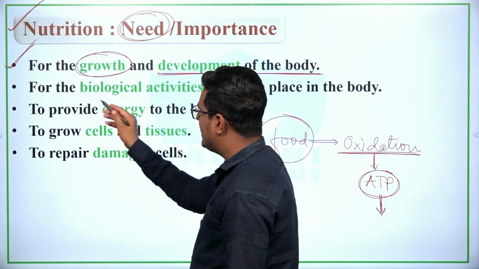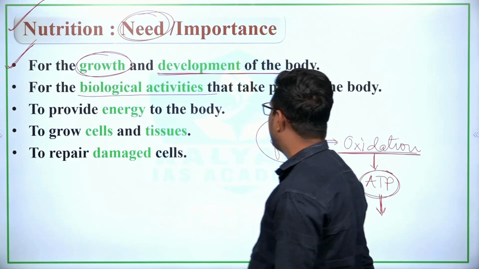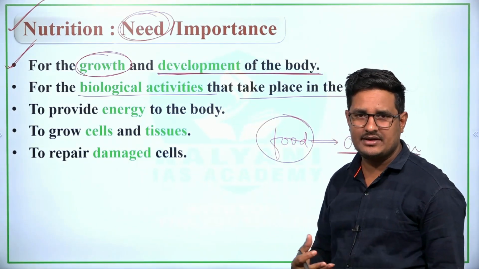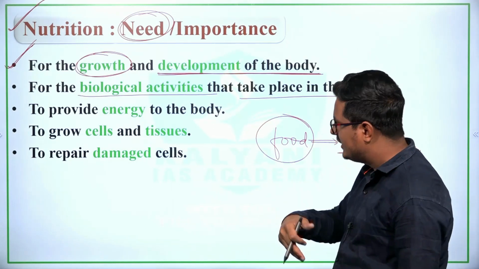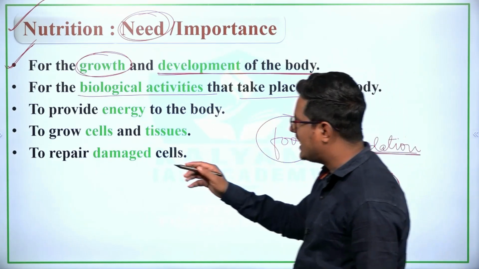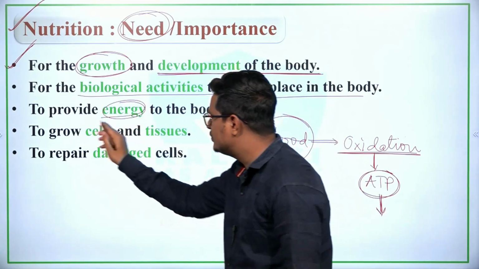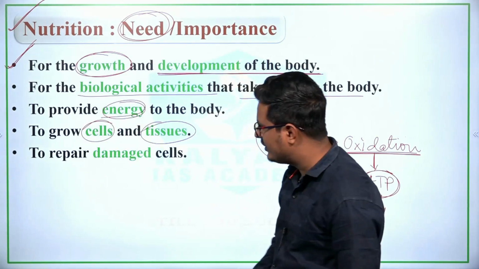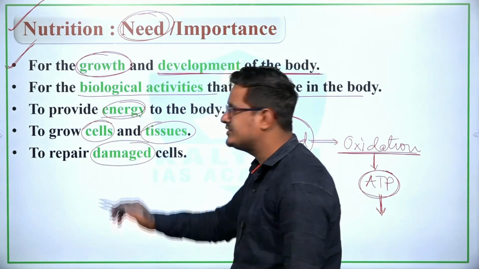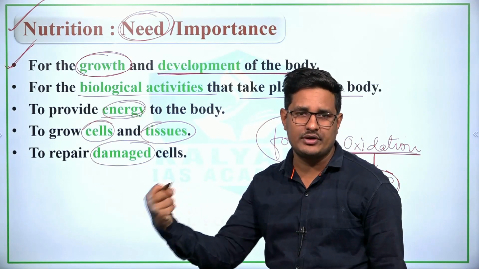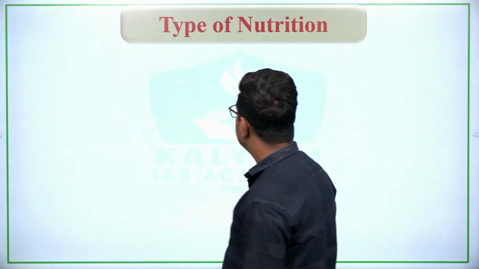Second, nutrients are required for biological activities that take place in the body, such as respiration, excretion and different activities. Nutrients are required to provide energy to the body, to grow cells, tissues and different organs, and to repair damaged cells, tissues, etc. So this is the need and importance of nutrition.